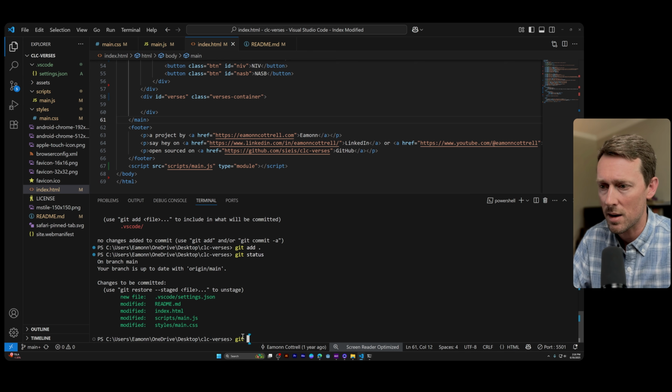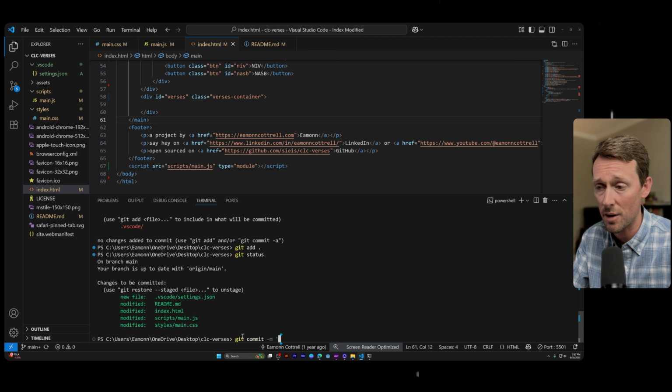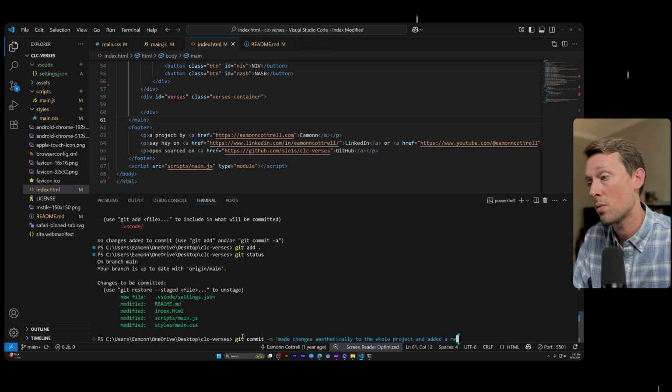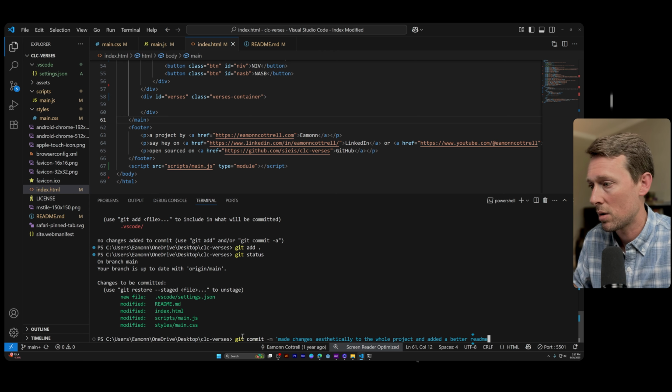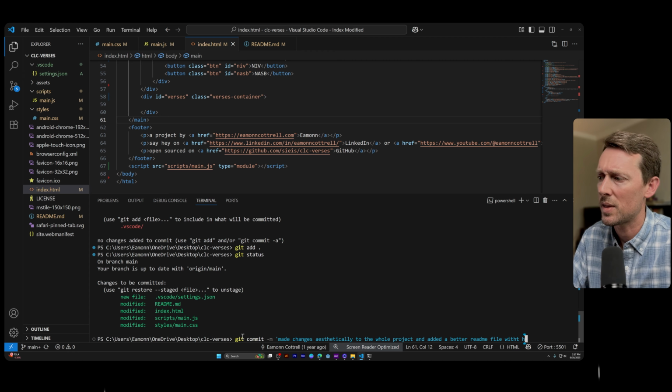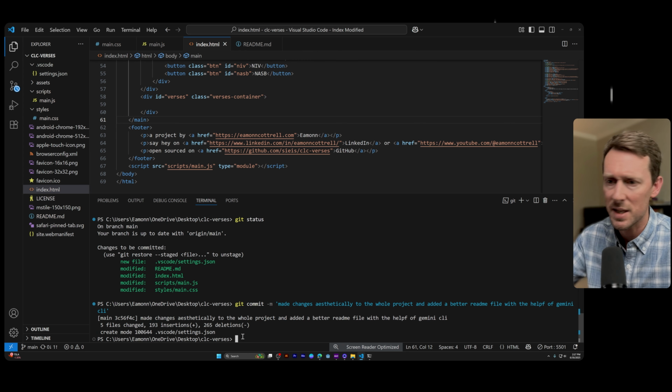Back to our story down here, we're going to go git commit -m. This is going to be our message. So it's customary and good practice to write a message here explaining to either your teammates, your future self, or someone else who is looking at your code, what on earth that you did here. And so I made changes aesthetically to the whole project and added a better README file with the help of Gemini CLI. And I will leave the typo in there.